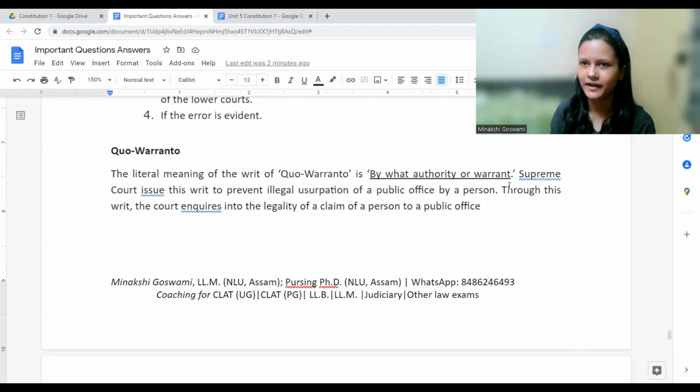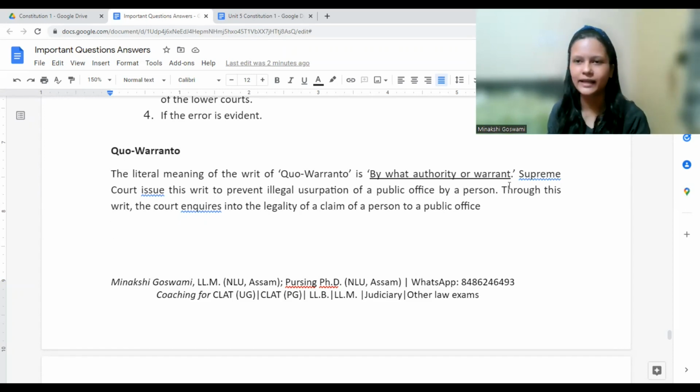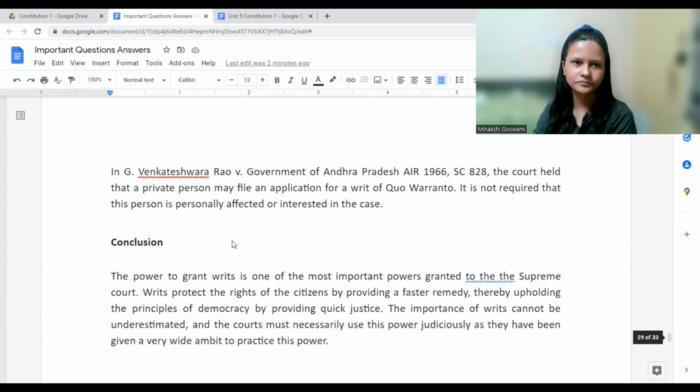If court is satisfied with the reasoning, fine. Otherwise, court would pass some order that you are not entitled to continue as a principal. You don't have the qualification or something. Okay, is it clear? Yes, ma'am. So court would basically ask, what is your authority? How are you holding this position? Or how have you passed this certain order? Okay, that is what it is.